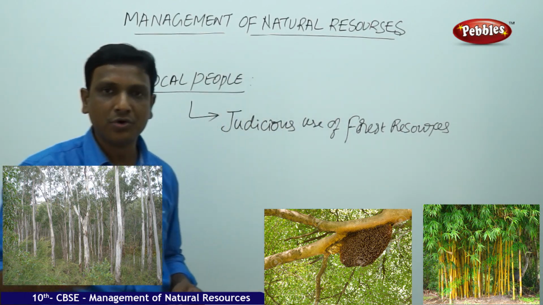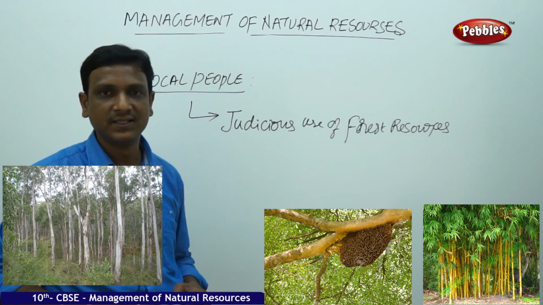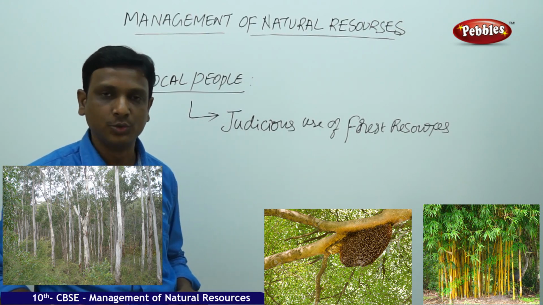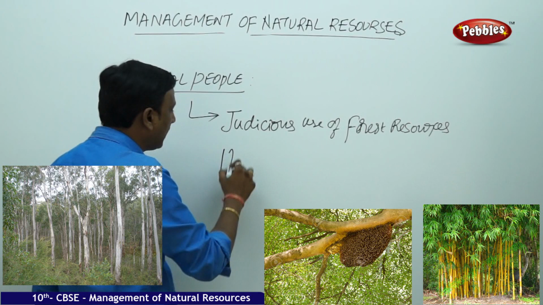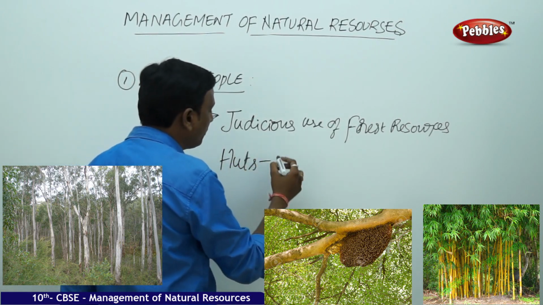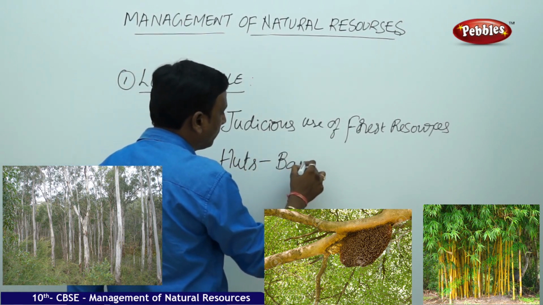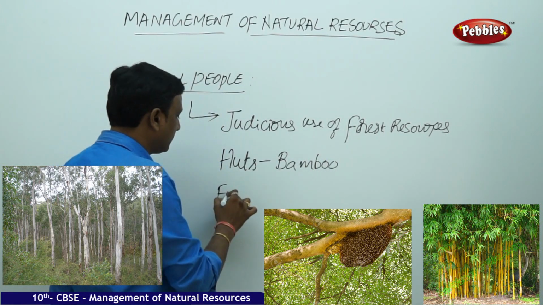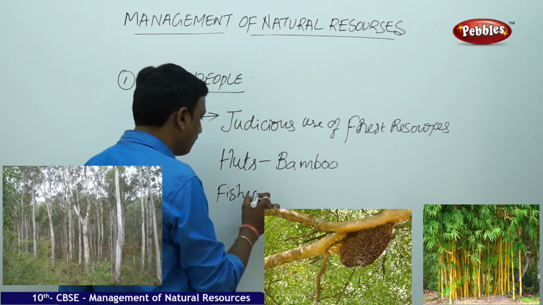These people do not cut the trees indiscriminately. They do not want large amounts of wood for construction of houses. They make small huts with thatch, that is bamboo. They make very small tools for fishing with wood and bamboo.